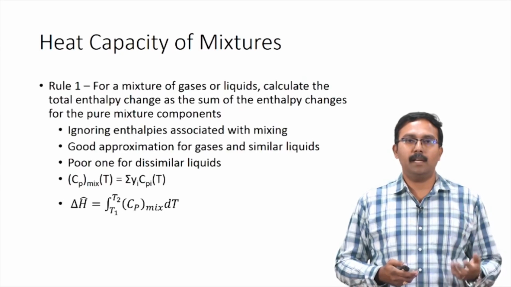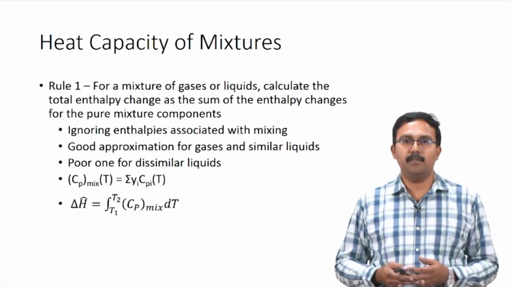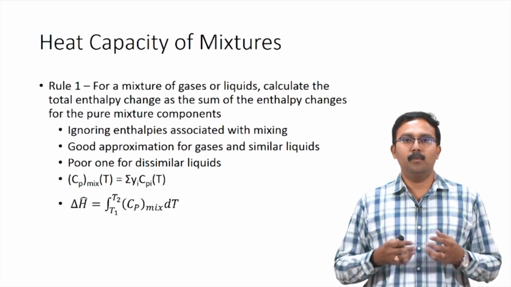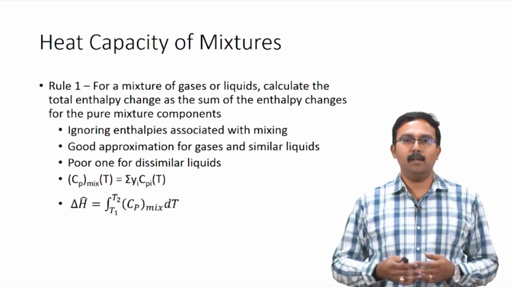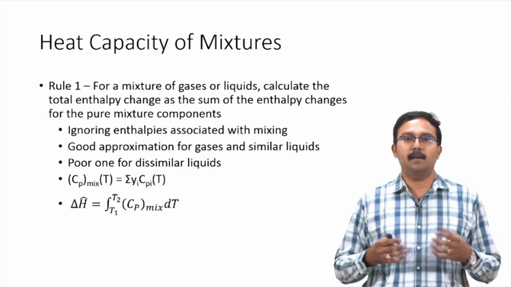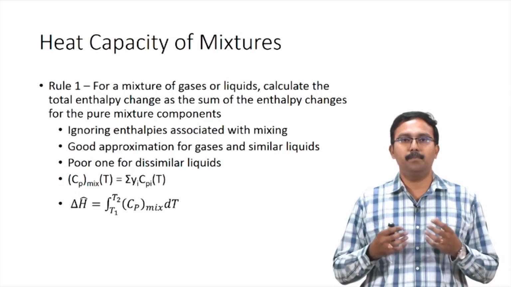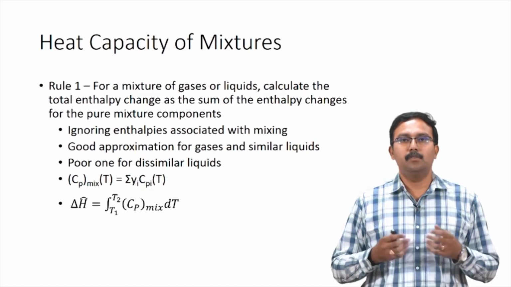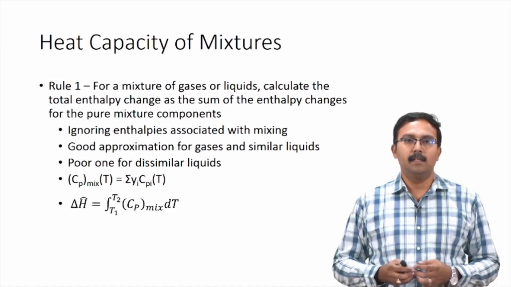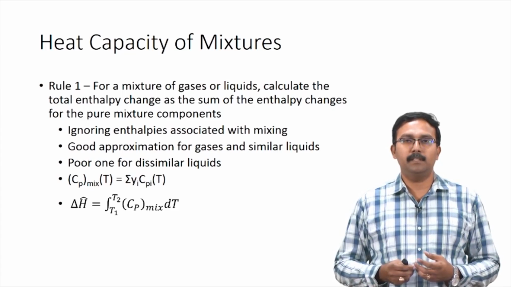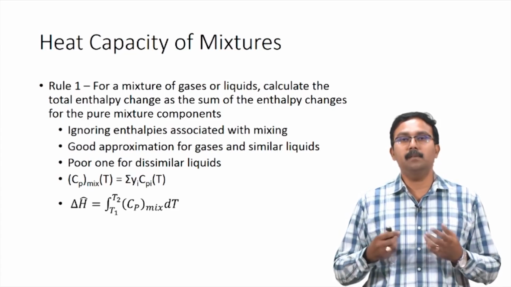Where we might have to calculate the heat capacity of the mixtures. The rule 1 for the gases and liquids is you can calculate the total enthalpy change as the summation of the enthalpy changes of the pure mixture components. So, this means that you are ignoring the enthalpy associated with mixing. This is a good approximation for gases and for similar liquids.